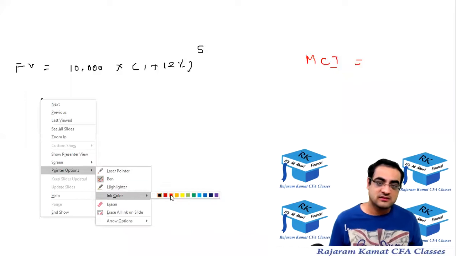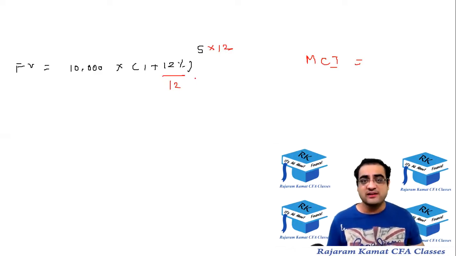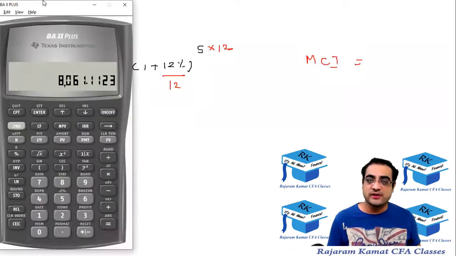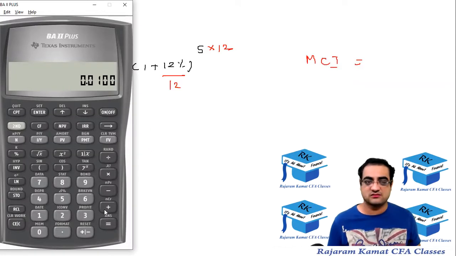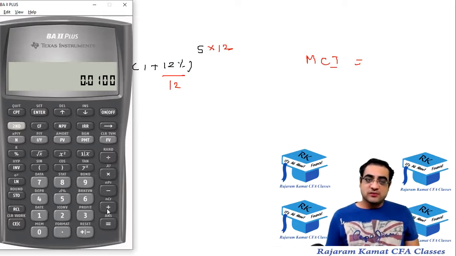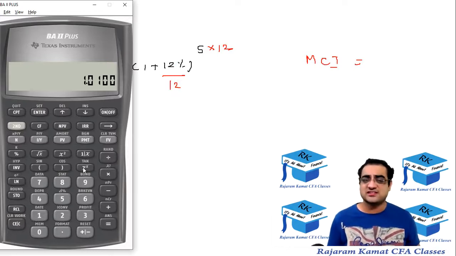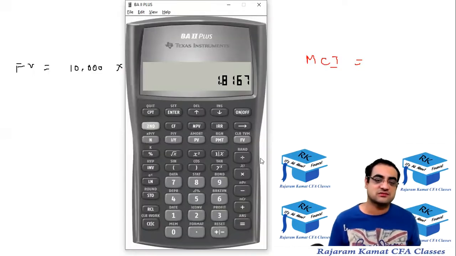So in this case, that R would be divided by 12 and this N would be multiplied by 12. Okay, so let's do it. 12% upon 12, that's 1%. Then there is +1. Press equal to. Then press raised to. 5 12s are 60. So raised to 60. Then press into 10,000, into principal.